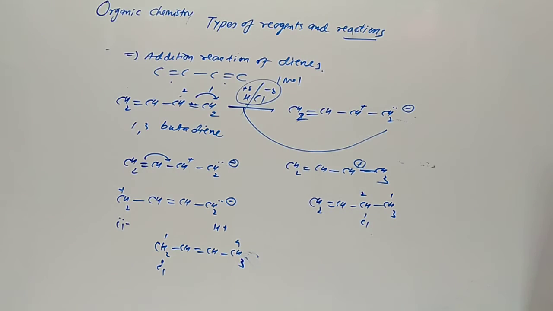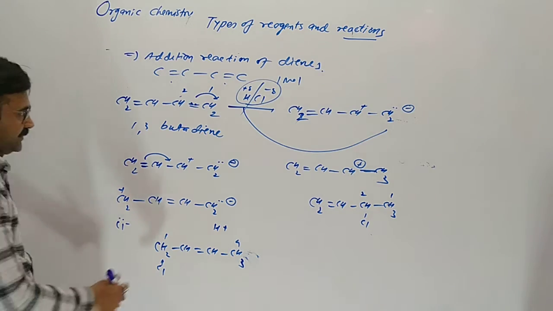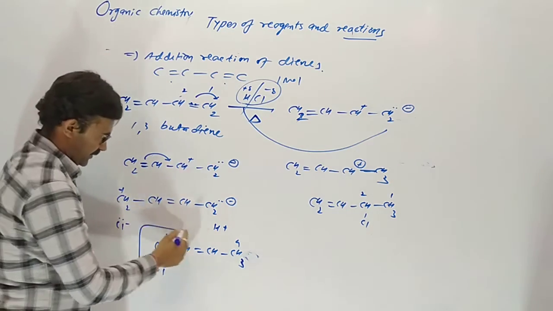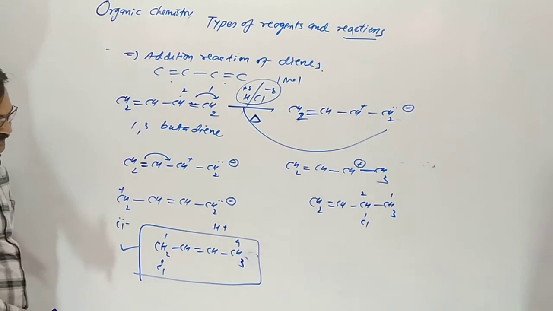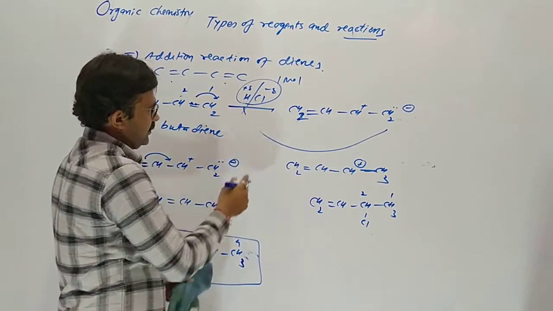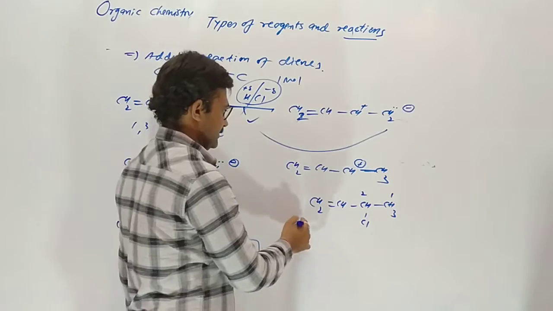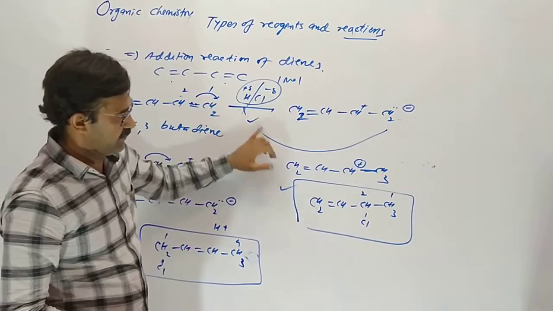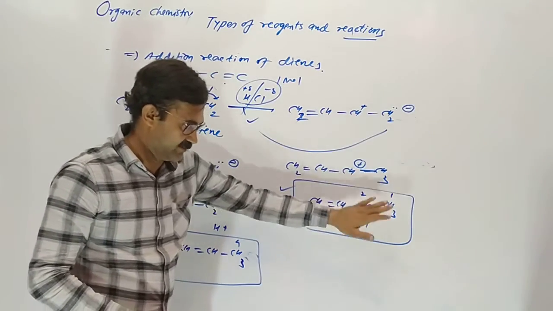So at low temperature and high temperature, the product is different. Store in your mind, at high temperature, the major product is the 1,4 addition product. Whenever HCl with delta is given, this product will be predominant. And at low temperature, at room temperature, this product is dominant. Understood? Whenever temperature is low, then 1,2 addition. First and second carbon, HCl enters.